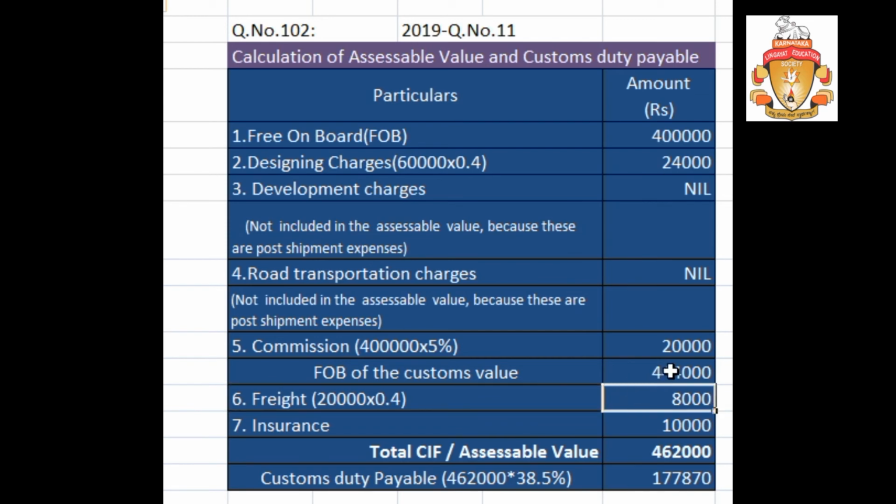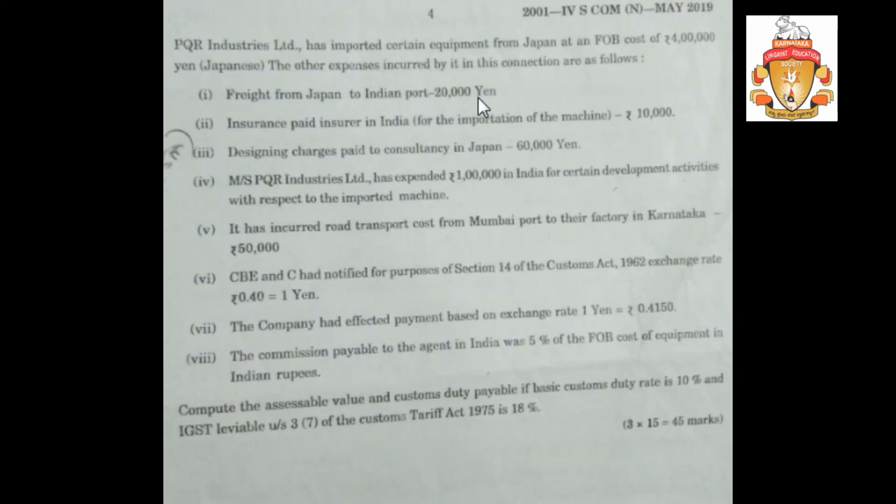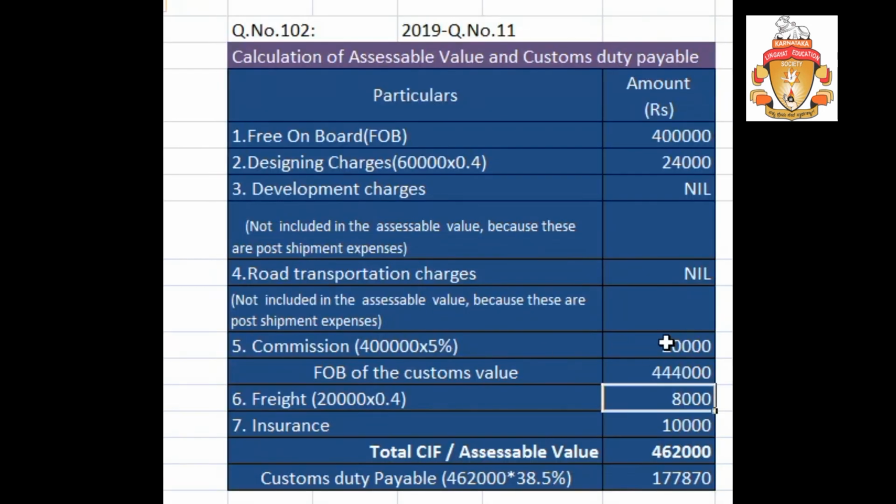If you find the 20% of this one, it was different, right? So 8,000 is the smallest one. Take the 8,000. Remember, this 20,000 is in yen into this rate 0.4. Multiply these two, you will get 8,000. So 8,000 is the smallest as compared to this. 20% of this or this 8,000, least is 8,000.